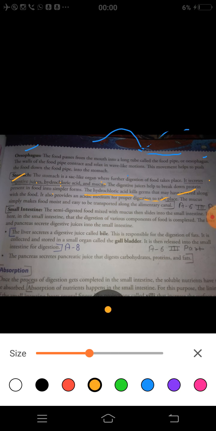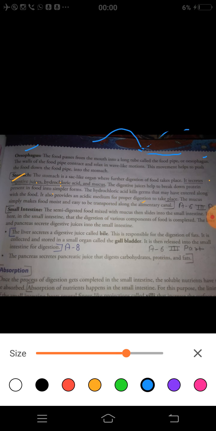It also provides an aseptic medium for proper digestion of food. So what does hydrochloric acid do? Hydrochloric acid also helps in the proper digestion of the food. Have you got this?